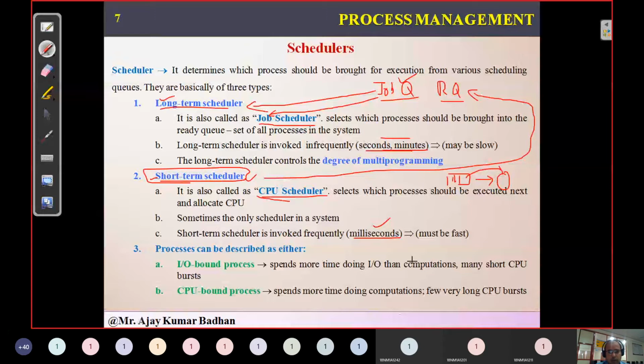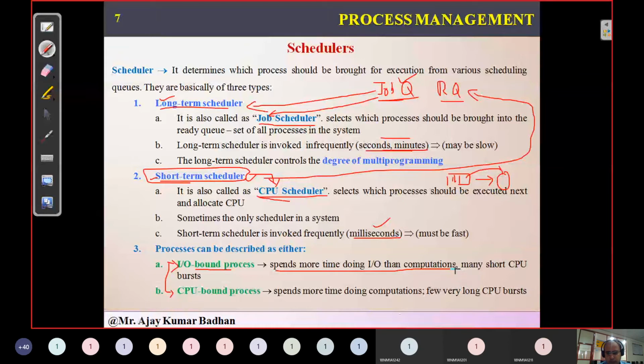The long-term scheduler is called the job scheduler, and it is associated with the job queue. The short-term scheduler is called the CPU scheduler, and it is associated with the ready queue. Now, a few minutes back, I told you that processes are of two types: CPU bound and I/O bound. I/O bound means spending most of the time in I/O computation, like the example of a printer. In a printer, that particular process will keep on printing, so it will spend most of its time in the I/O device queue rather than the CPU ready queue.